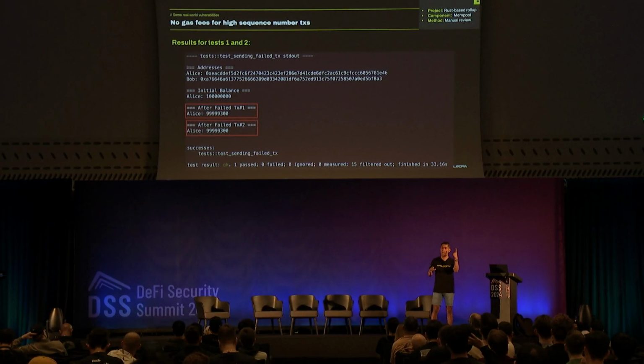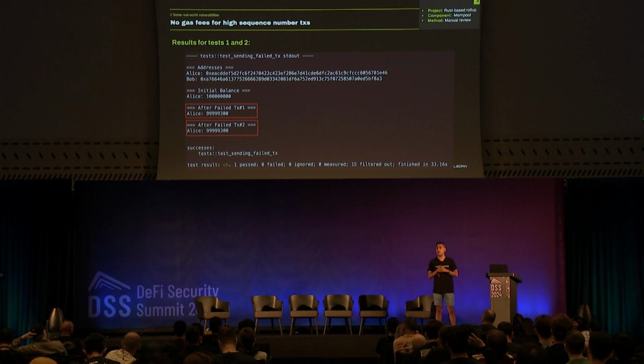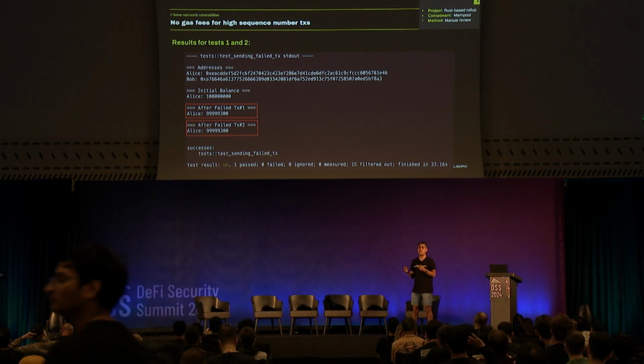Is it going to cost the attacker any fee or not? So in the first scenario, you can see that the initial balance is 100,000 after sending only one transaction. When Alice doesn't have enough balance, some fees will be deducted from the total balance. This is test number one. However, in test number two, you will see that even after sending 1,000 transactions, our balance is going to stay the same. So no fees are expended.